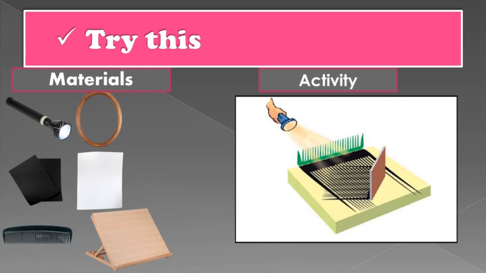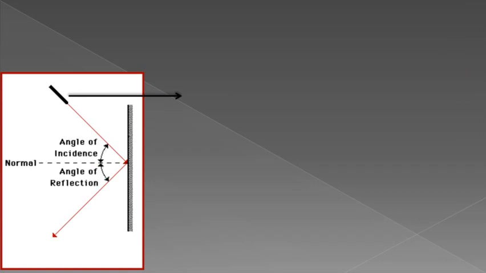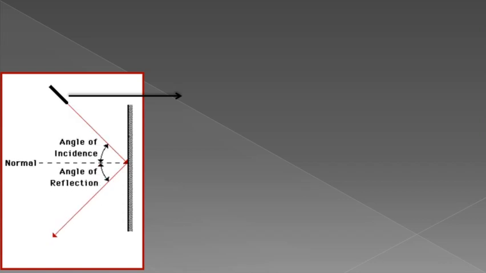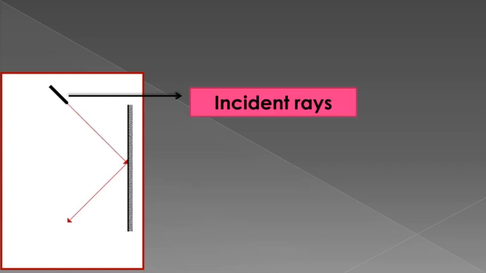Now keep a mirror in the path of this ray of light as shown in the picture. So what do you observe? Students, in this activity the light rays which fall on the mirror get reflected and travel in a different direction. The rays which are falling on any surface are called incident rays. That means the light rays which are falling on the mirror or any object are called incident rays.